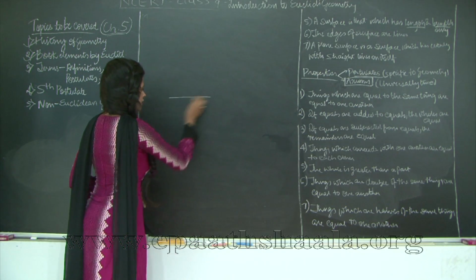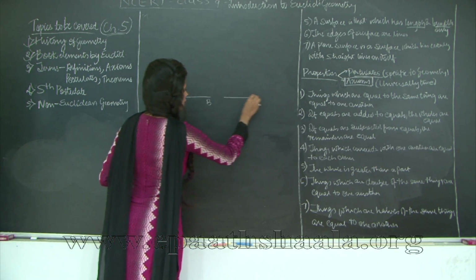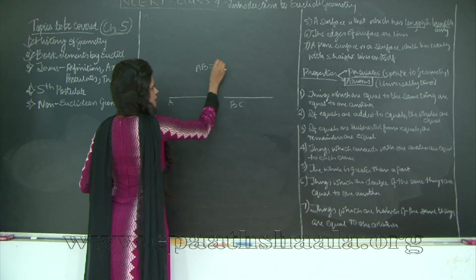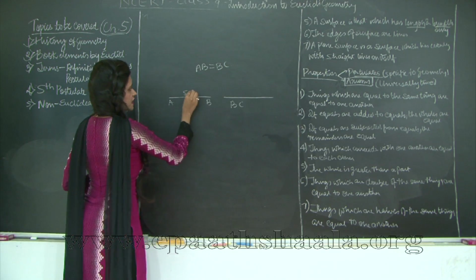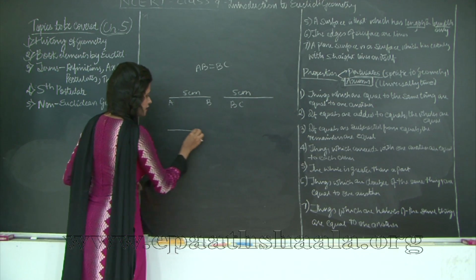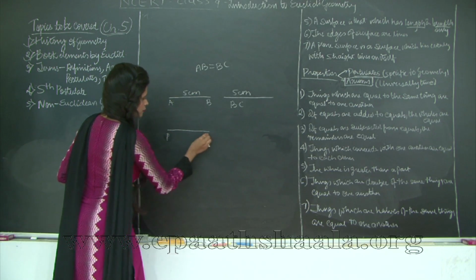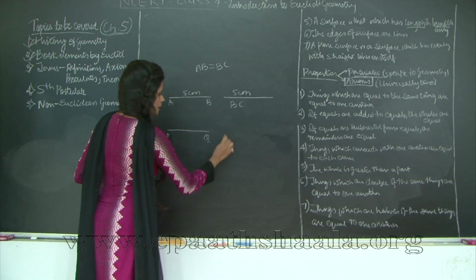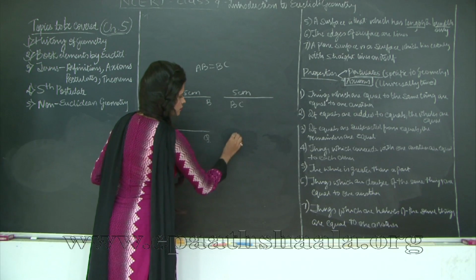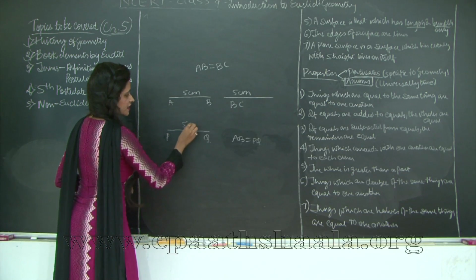Let's say I have a line AB which is equal to line BC. So AB is equal to BC. If suppose this is 5 centimeters, this is also 5 centimeters, correct? If I take a third line, say PQ, and I say that PQ is equal to AB or AB is equal to PQ. So this is also 5 centimeters.